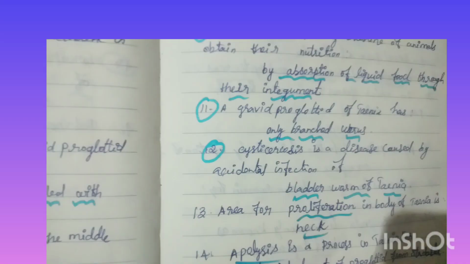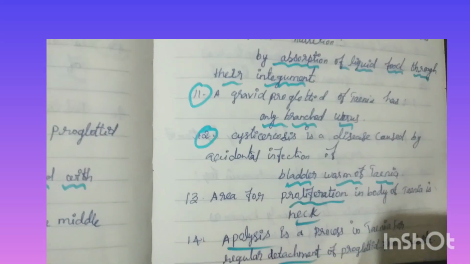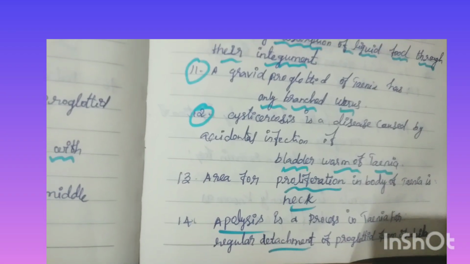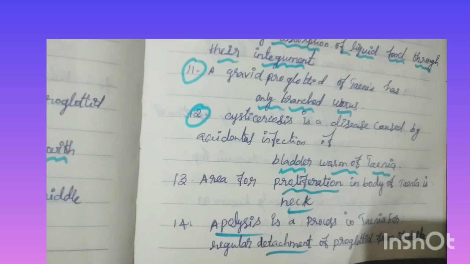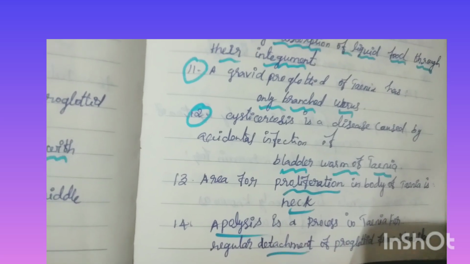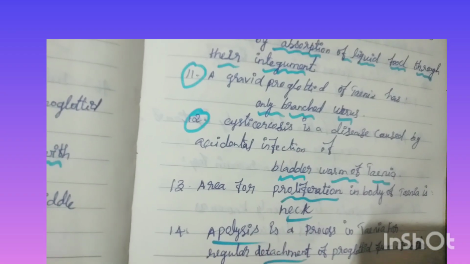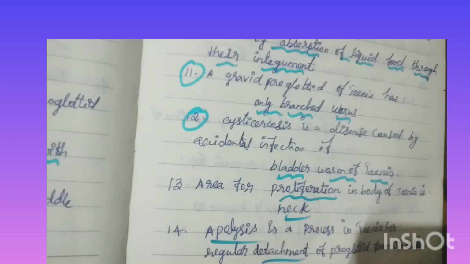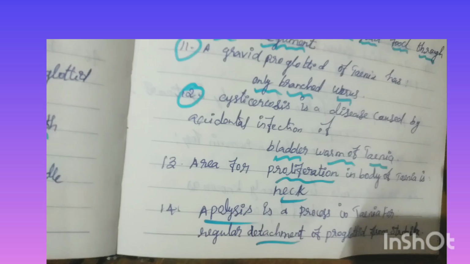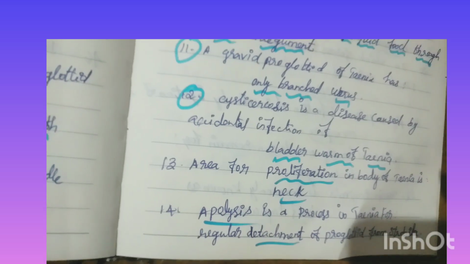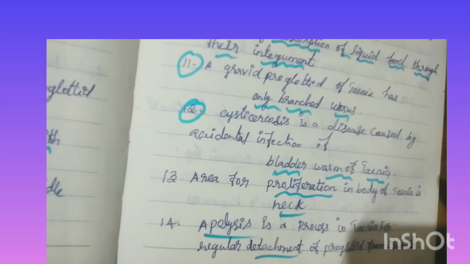Eleventh question, a gravid proglottid of Taenia has only a branched uterus. Cysticercosis is a disease caused by accidental infection of the bladder worm of Taenia. Thirteenth question, the area for proliferation in the body of Taenia is the neck. Fourteenth question, apolysis is the process in Taenia for regular detachment of proglottids from the strobila.